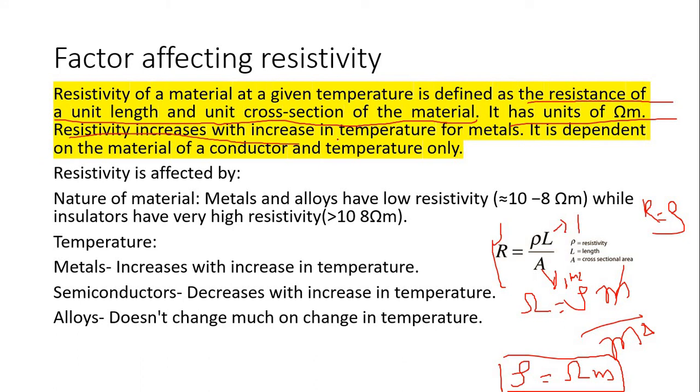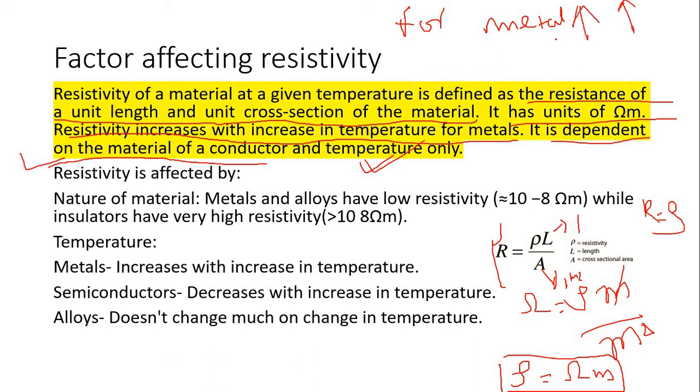Resistivity increases with the increase in temperature for metals. It depends only on the material of the conductor and the temperature. For metals, if we increase the temperature, resistivity also increases. But for alloys, if we decrease the temperature, then resistivity increases.